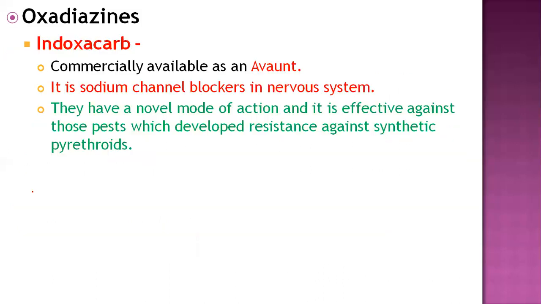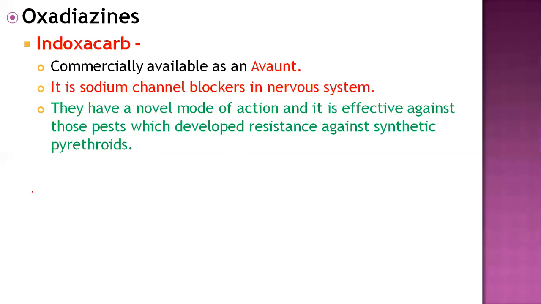It is not a plant-derived insecticide, not plant originated. This is another toxic compound group, the oxadiazines, and the compound in this group is the pesticide indoxacarb. This indoxacarb is nowadays very famous and commercially available in the market. And why is this pesticide very popular? Because a different type of mode of action occurs in the insect.